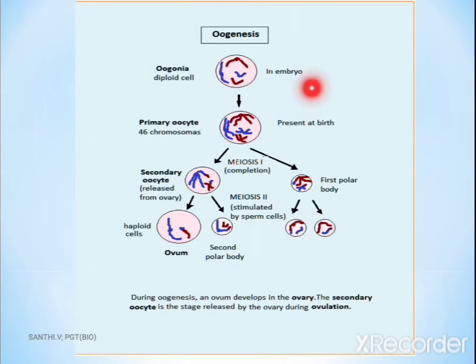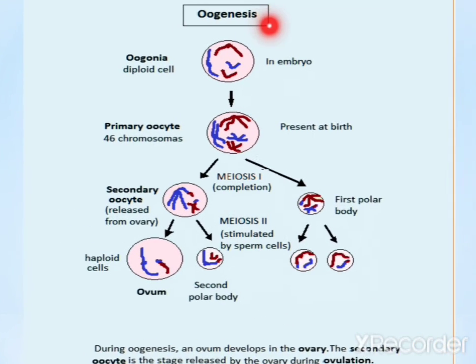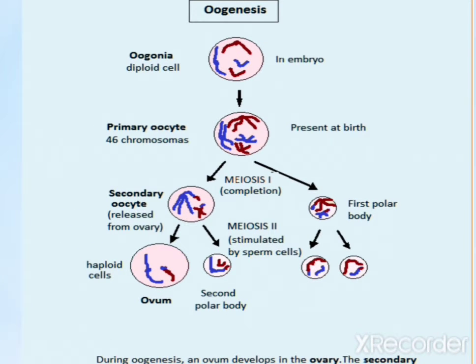Once again, the same thing. It begins in the embryo in the form of oogonia. Then the primary oocyte undergoes meiosis 1, giving the secondary oocyte and the first polar body. Then comes another meiosis 2 division. The bigger one is the ovum, and the other is the secondary polar body, which also undergoes meiosis 2 parallelly.